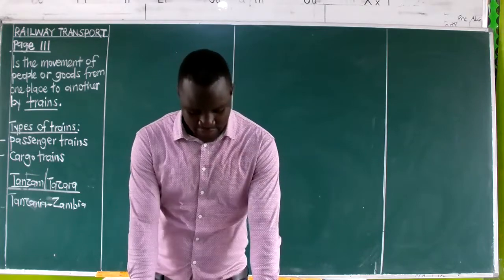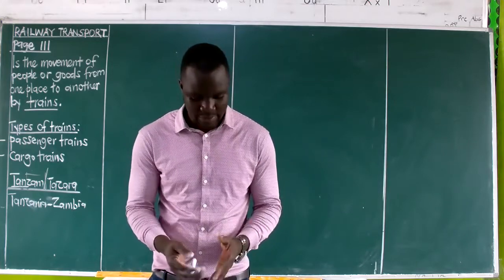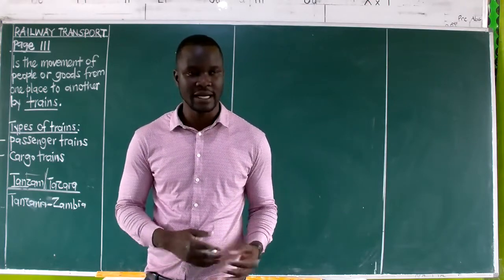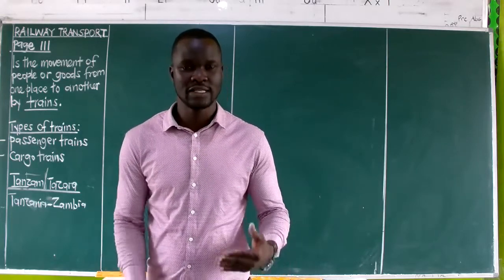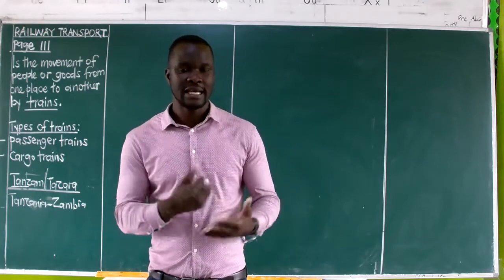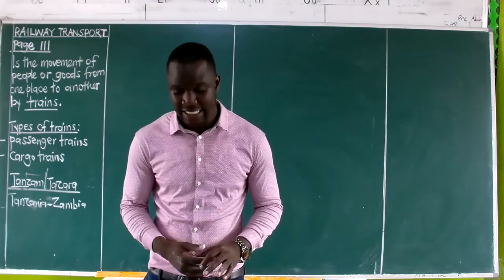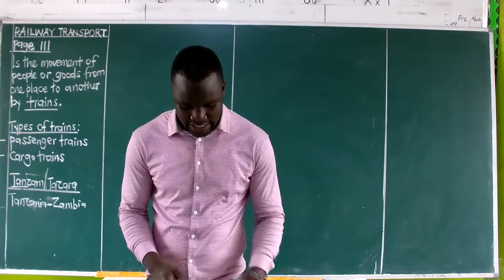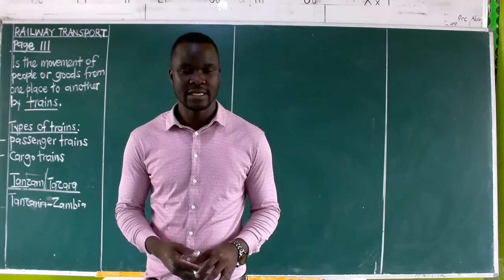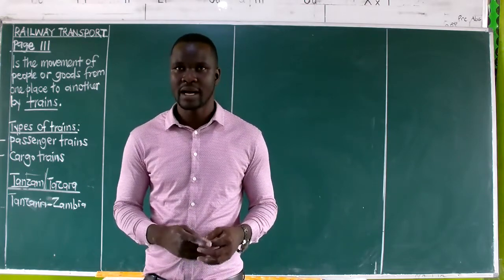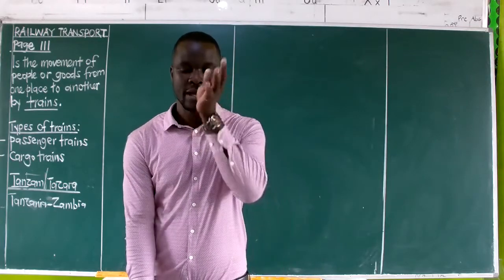We are having the reasons for its construction. The first one we have already said, it was constructed to link Zambia to the coast of East Africa. That is the first reason. Then the second reason says that it was constructed to ease the transportation of copper ore from the Zambia copper belt, that is where the copper was being mined at that time, up to Dar es Salaam, that is now at the coast. Remember, we talked about Dar es Salaam and Mombasa. Those are the seaports that we are having in East Africa that promote trade.